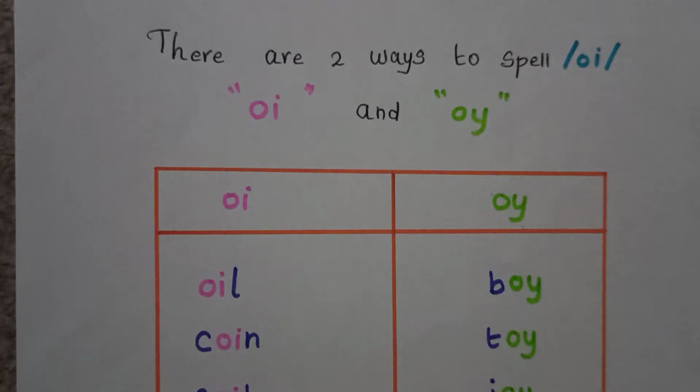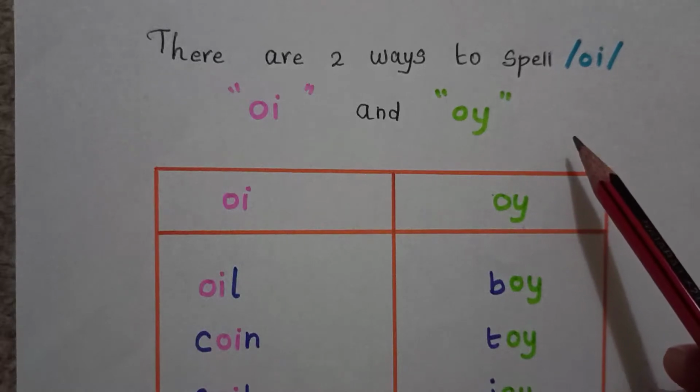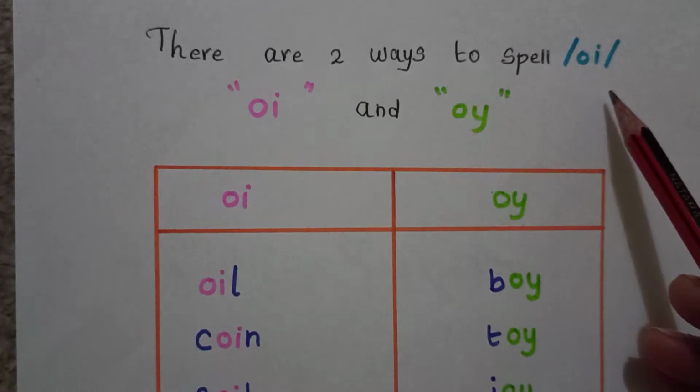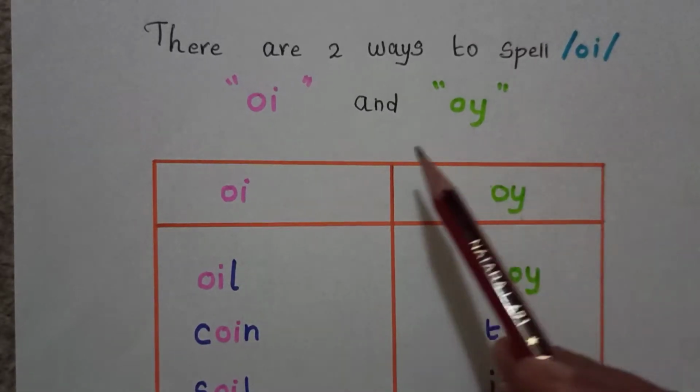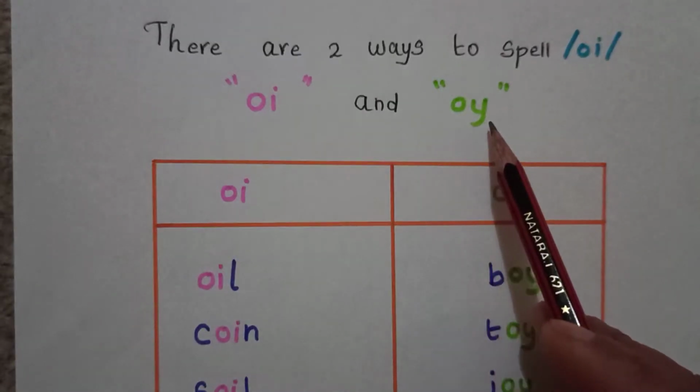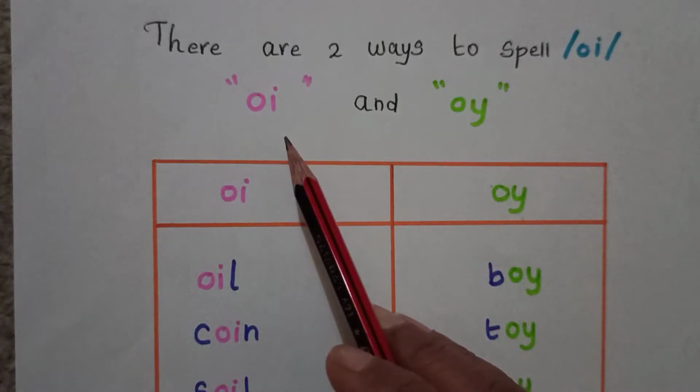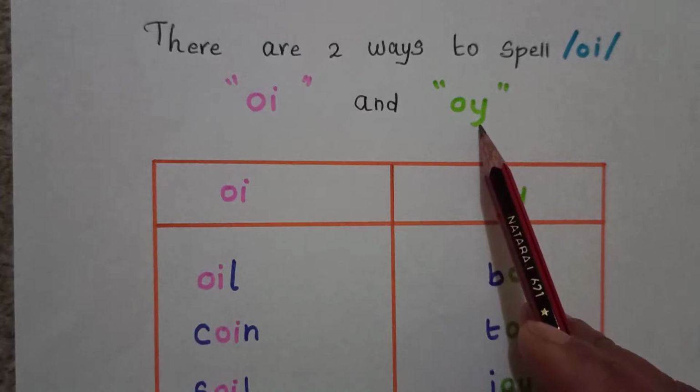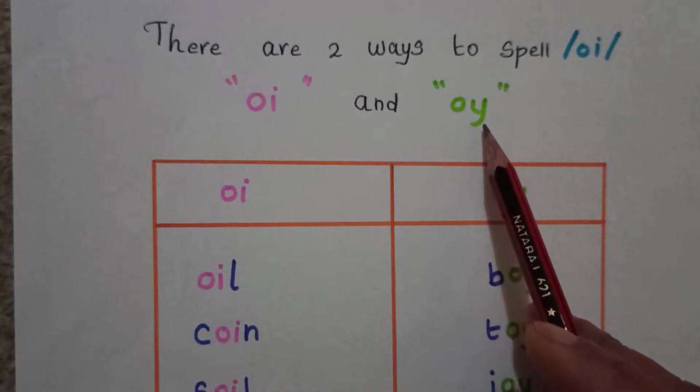Today we will see yet another video on special friend. There are two ways to spell the sound oi: O and I, and O and Y. They are sounded as oi. O and I and O and Y make a similar sound, oi.